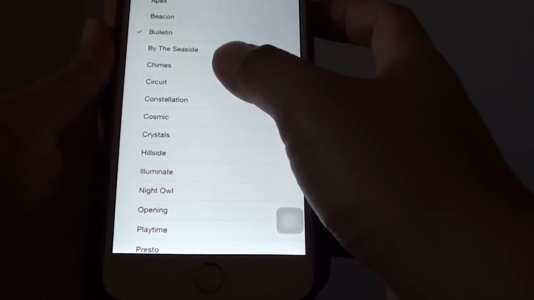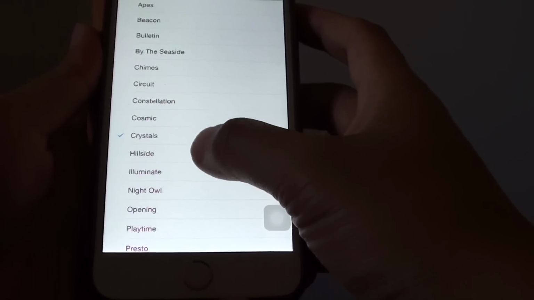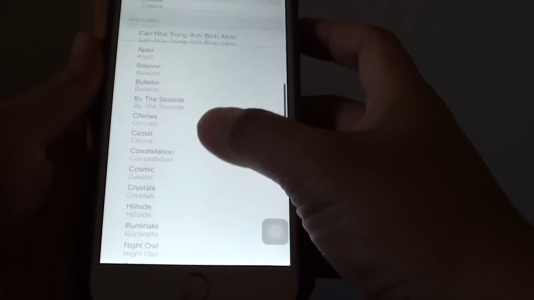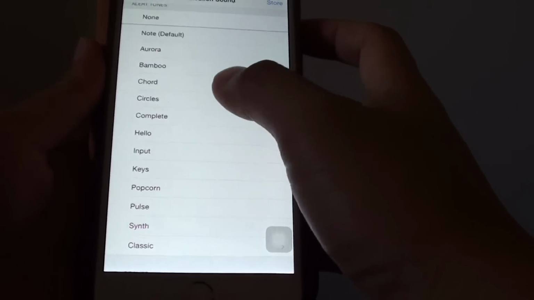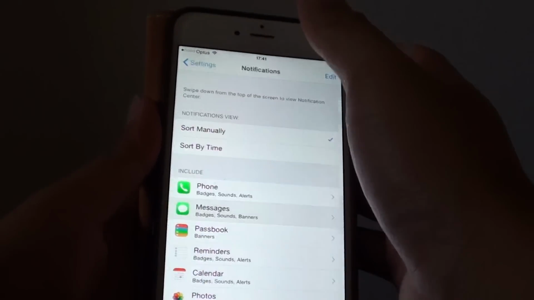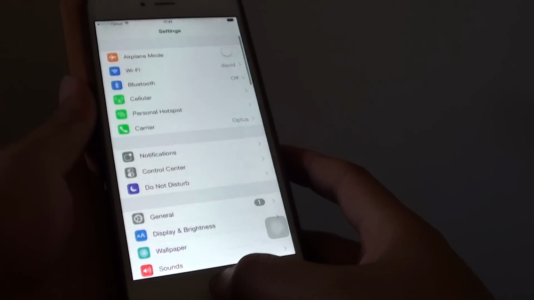There are also ringtones that you could choose. So choose an option from the list. Then you can tap on the back button up here to go back, or you can press on the home key to go back to the home screen.